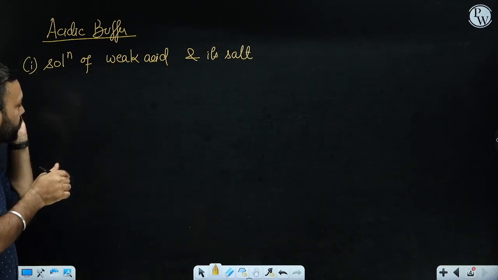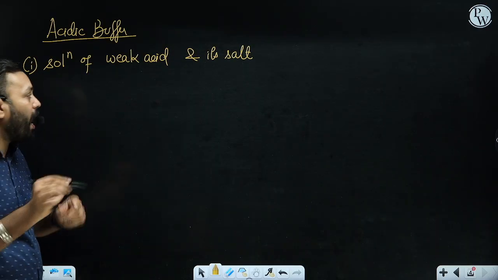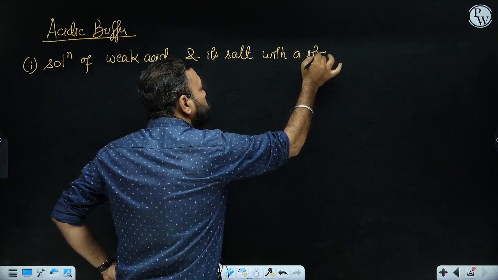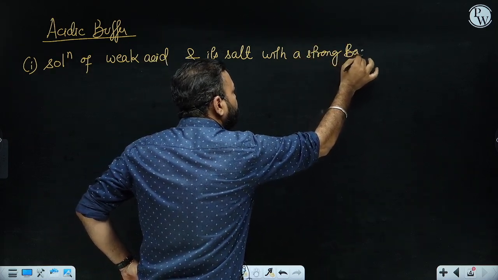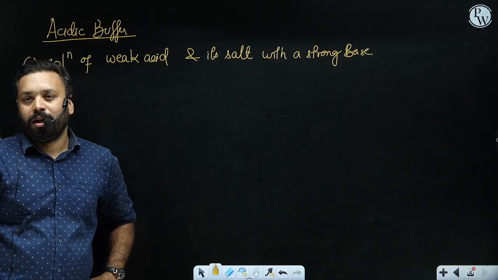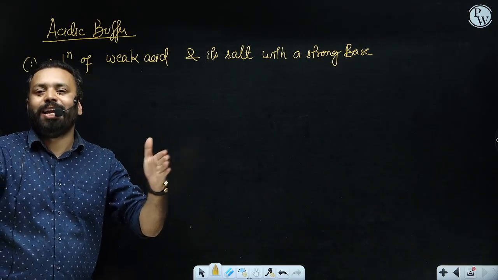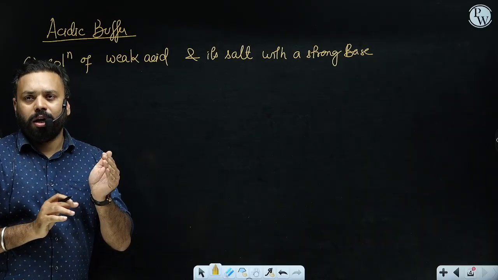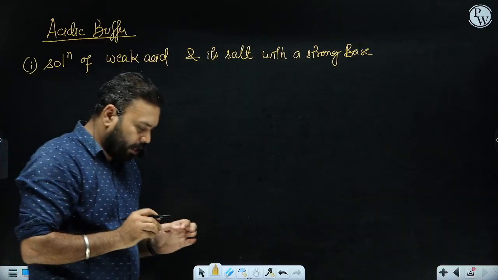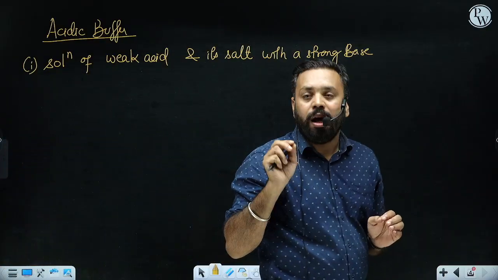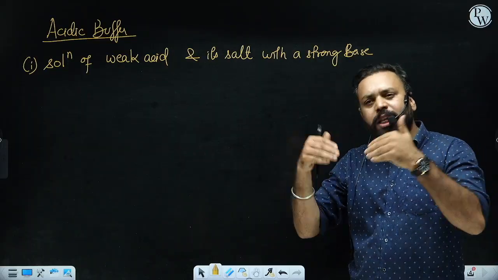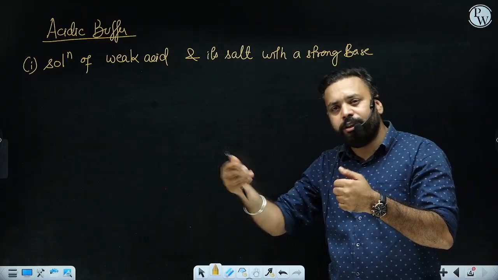Now let me complete this. Solution of weak acid and its salt with a strong base. This will constitute an acidic buffer. So don't try to learn the entire line at once. First of all, you convince yourself that mixed buffer consists of two things. Acidic buffer is having weak acid and its salt. Now what kind of salt? Salt of the same acid with a strong base.